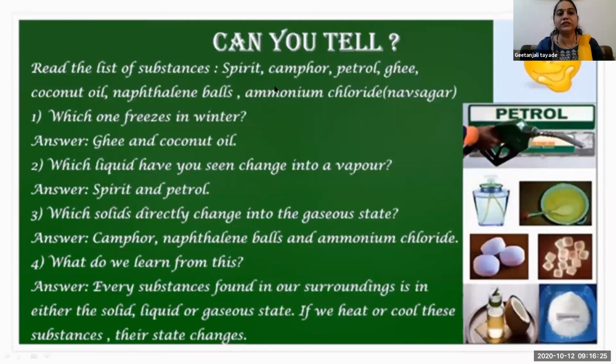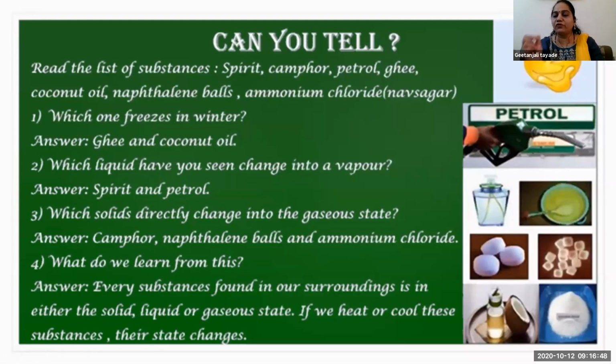Then these are the substances: spirit, camphor, petrol, ghee, coconut oil, naphthalene ball. These are the diagram of that. So these are the substances that are what? Ammonium. So see, all of you must have seen these substances. Spirit, which is used in a lab. Then camphor, we are just burning it for our puja purpose.